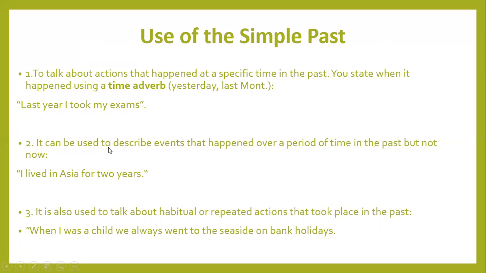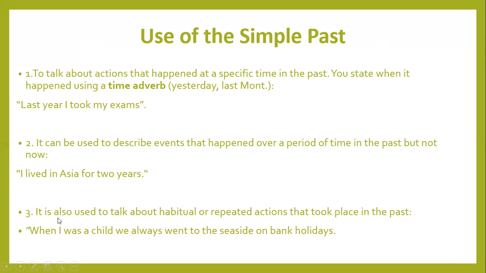Second, it can be used to describe events that happened over a period of time in the past but not now. I lived in Asia for 2 years. This shows the action happened over a period of time in the past but not now. I lived in Asia is already done, that is not now.